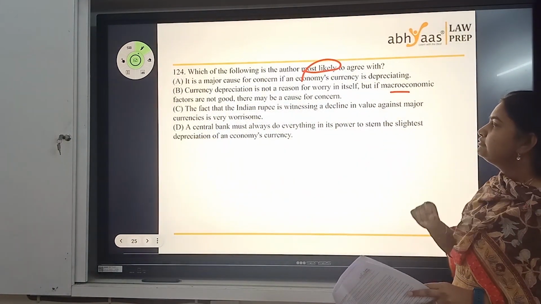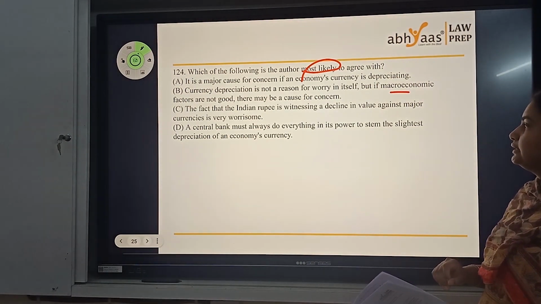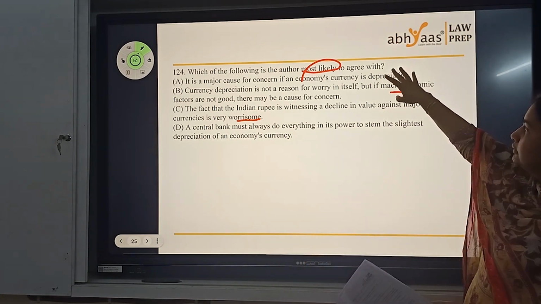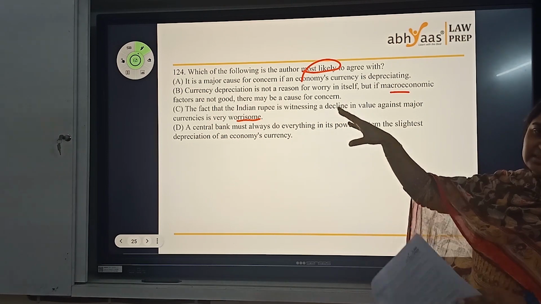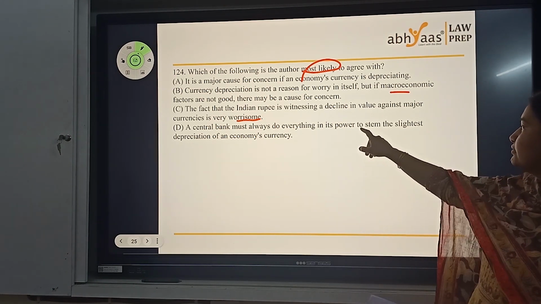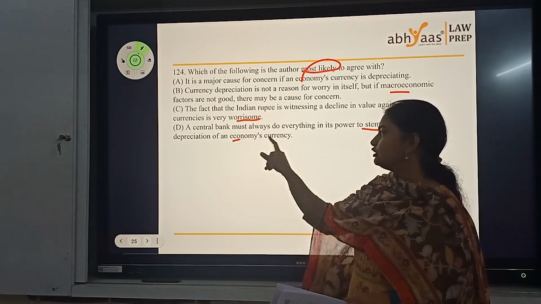The next one. The fact that the Indian rupee is witnessing a decline in value against major currencies is very much worrisome. Now here, if you see, major cause for concern, worrisome, A and C are something similar. A central bank must always do everything in its power to stem the slightest depreciation of the economy's currency.